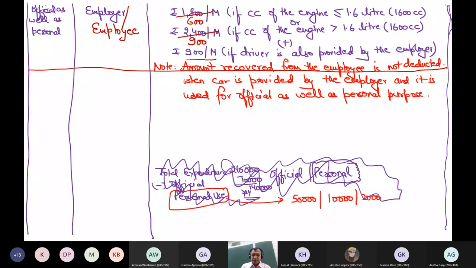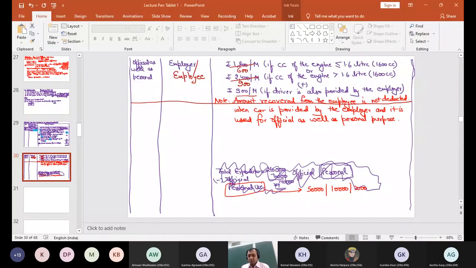Please raise your hand if it is clear. Now I will discuss with you some numericals from my book, and you have to solve those numericals yourself. Please raise your hand if you have understood this first main heading, car when provided by the employer. This was the main heading. Let me start giving you some numericals, and I hope that you are in a position to attempt those. So let me discuss some illustrations from my book, Concept Building Approach, and these are given on page number